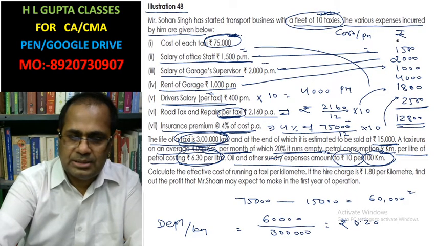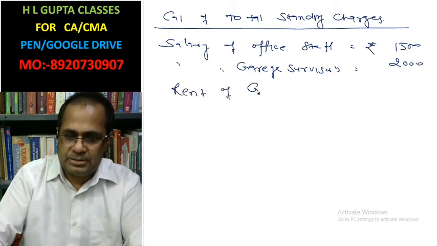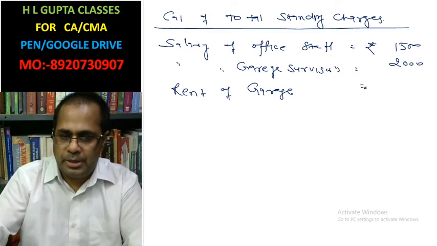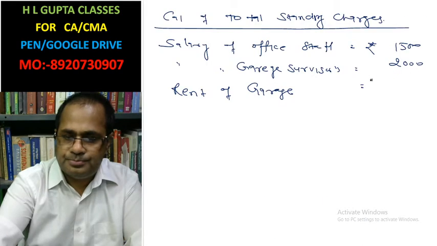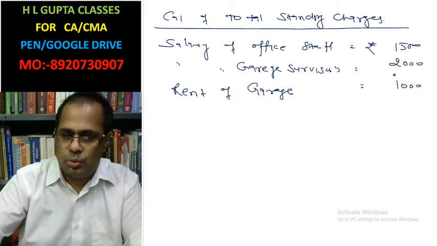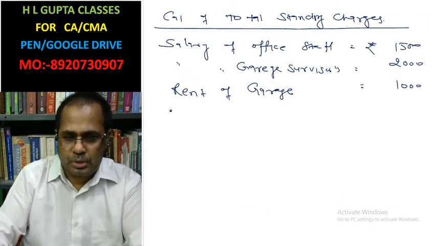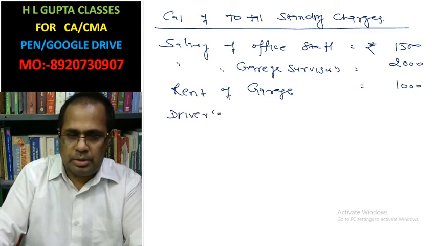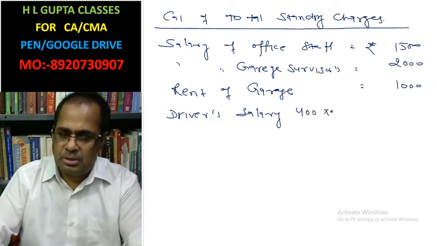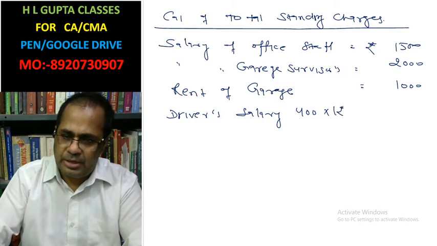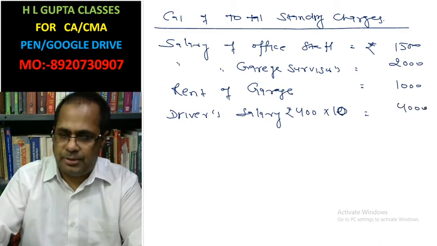Now rent of garage is 1000. Now driver salary, 400 per month per driver. There are 10 taxis, so that is 4000.